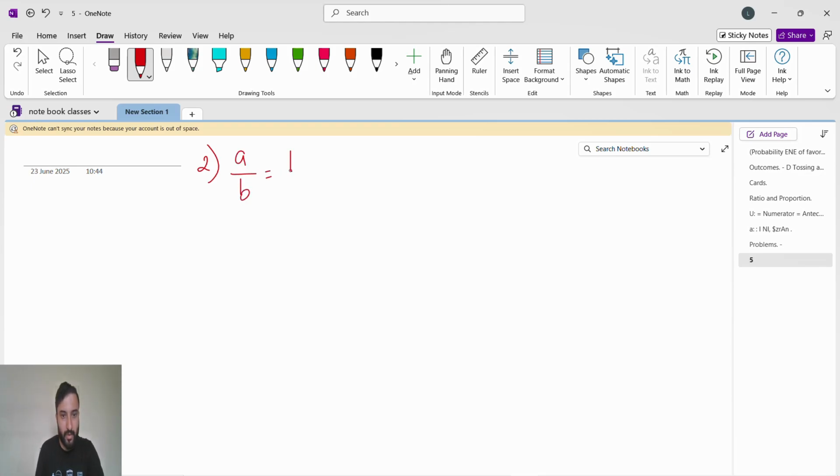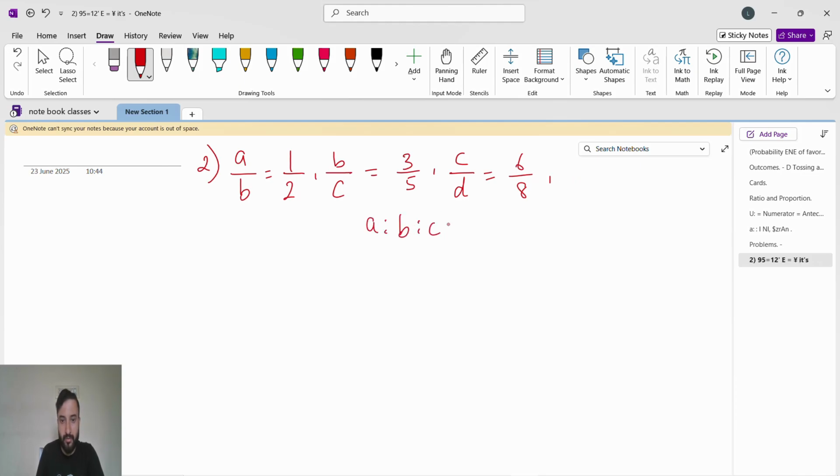A by b is 1 is to 2. B by c is 3 is to 5. C by d is 6 by 8. Okay, you have to find a is to b is to c is to d. What is it?